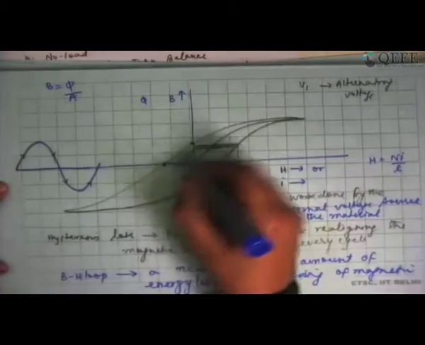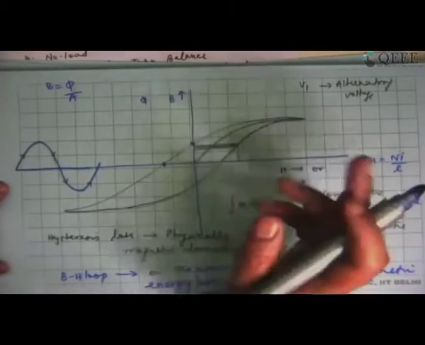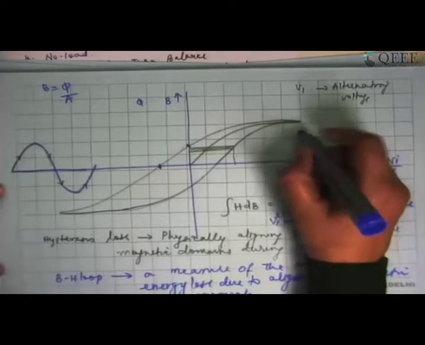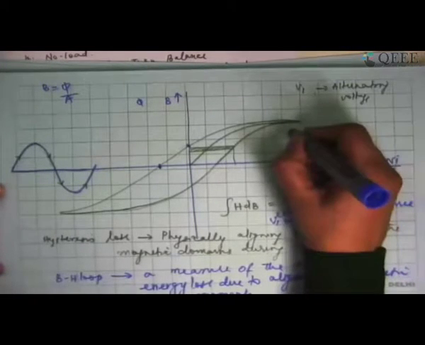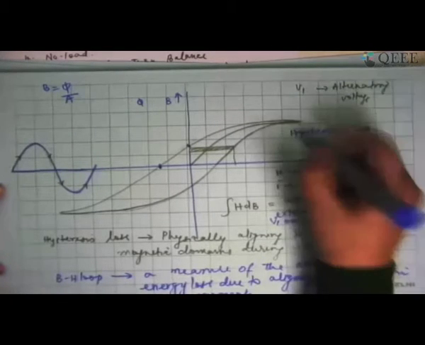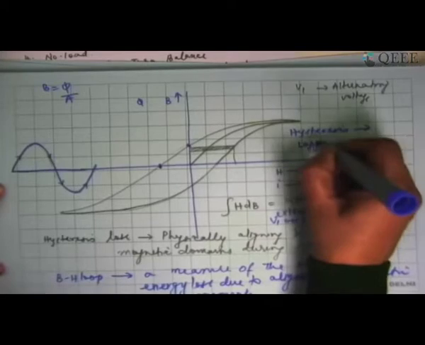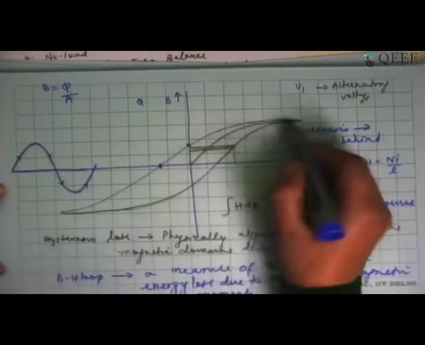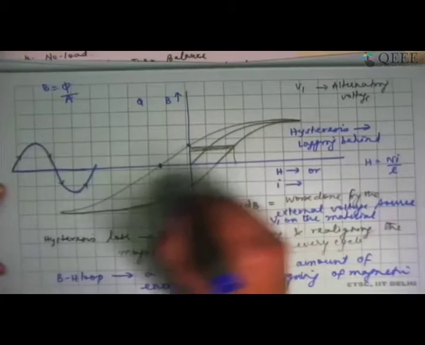So magnetic flux density always lags behind the current. This lagging behind is known as hysteresis. Hysteresis in Greek actually has the meaning of lagging behind. The flux is lagging behind the current, and that is the reason why I'm going to have this much amount of energy loss.